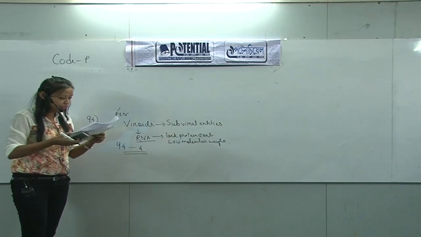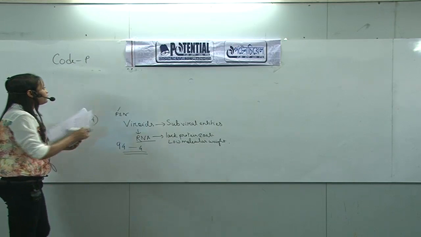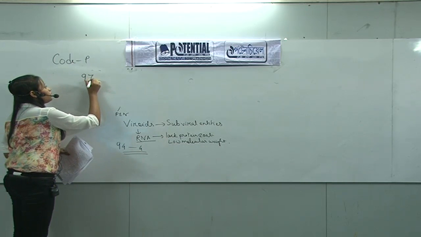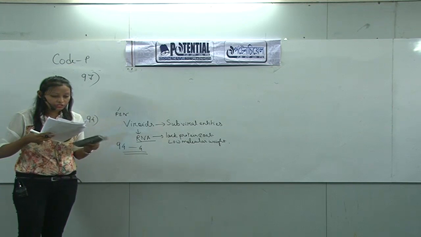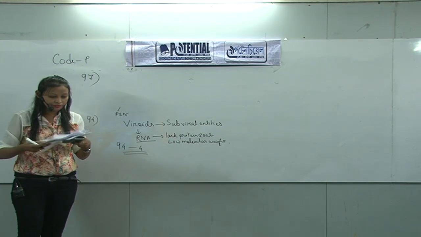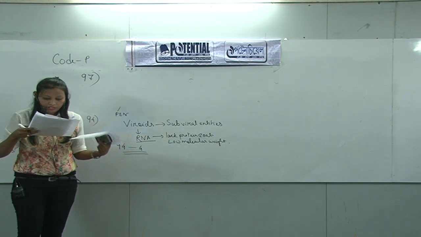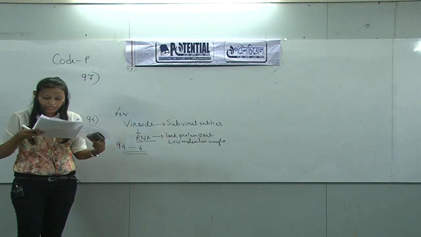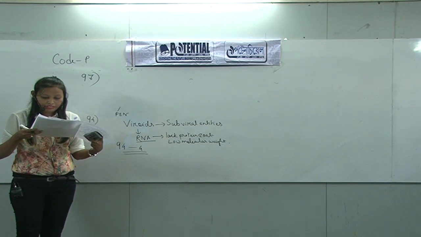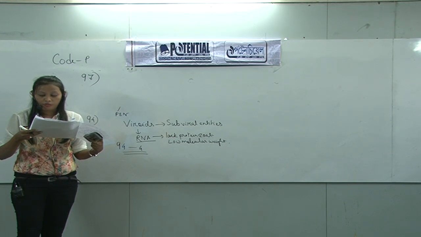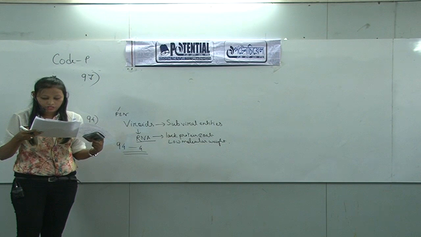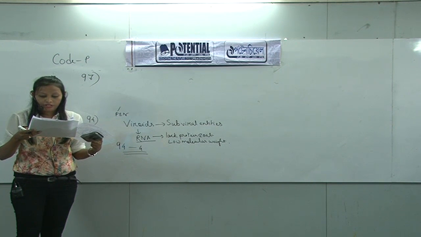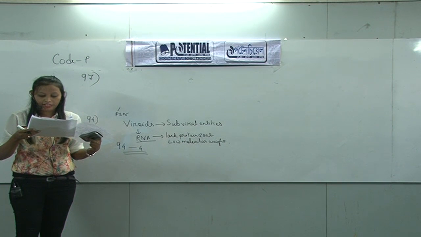So next move to question number 97. Question number 97 is that the Emerson enhancement effect in red drop has been instrumental in the discovery of. Option A, photophosphorylation and non-cyclic electron transport. 2, two photosystems operating simultaneously. 3, photophosphorylation and cyclic electron transport.